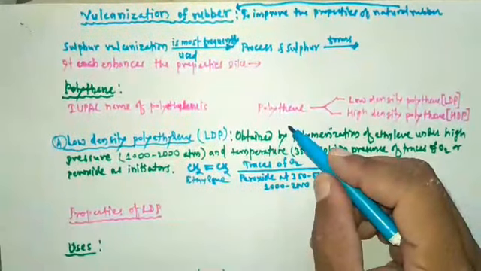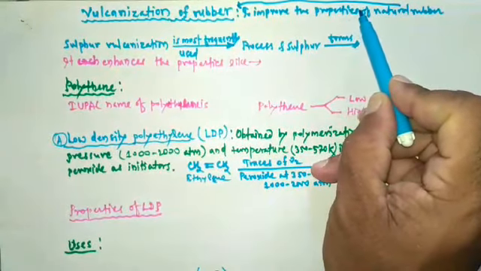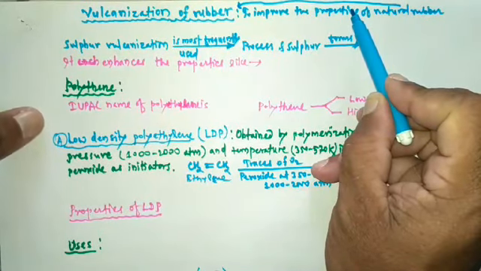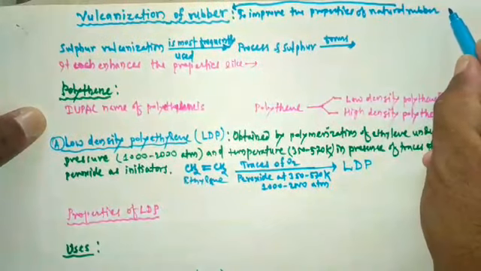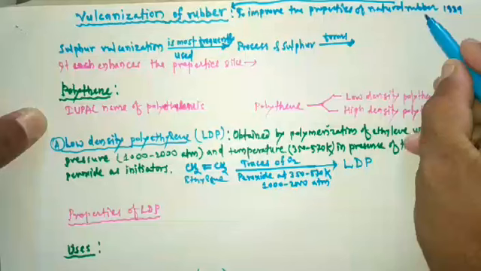Why is the process of vulcanization carried out? To improve the properties of natural rubber. This process was discovered in 1839 by scientist Goodyear.